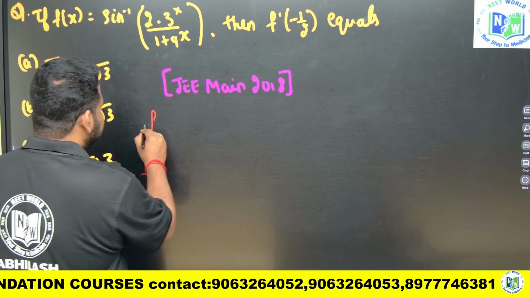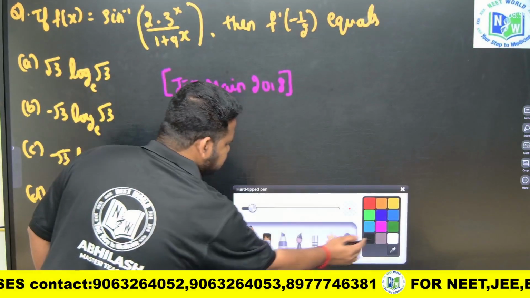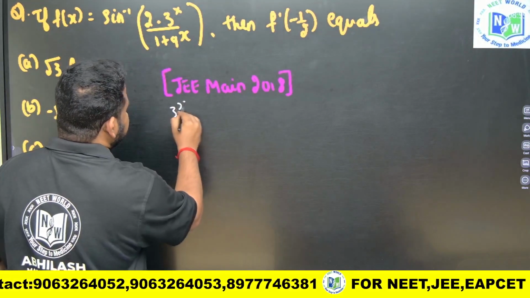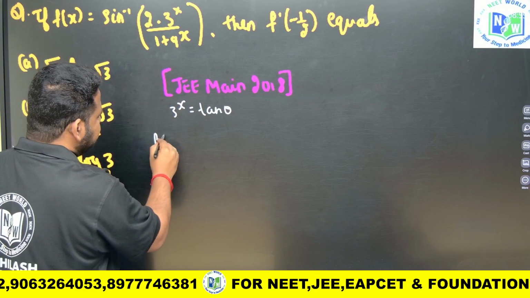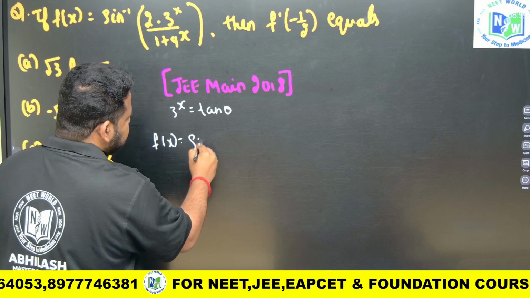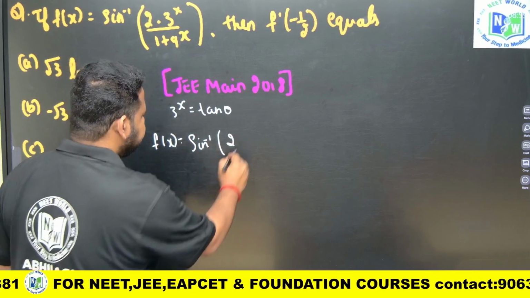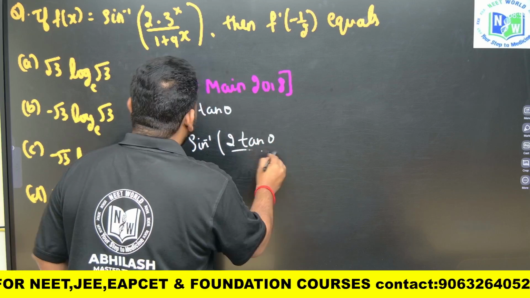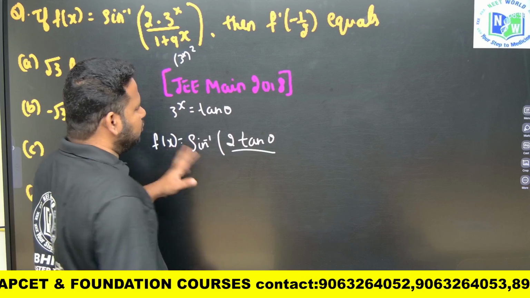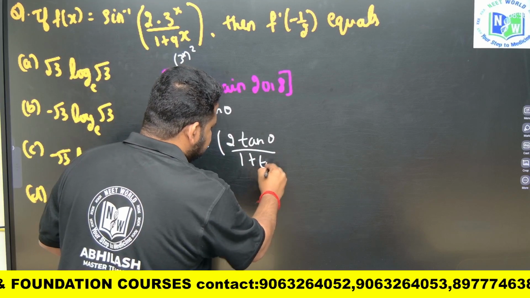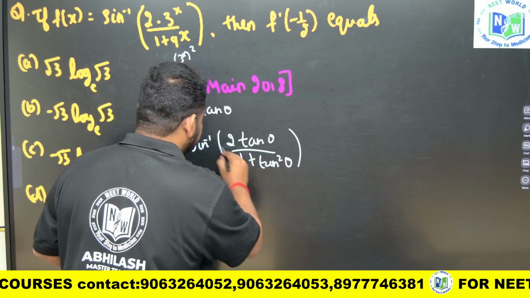So this will become what friends? If I put 3 power x is equal to tan theta, this function becomes what friends? So f of x will be equal to sin inverse of 2 times tan theta by 1 plus 9 power x, which is nothing but 3 power x whole square, that is equal to 1 plus tan square theta. This will become 1 plus tan square theta. Got it?